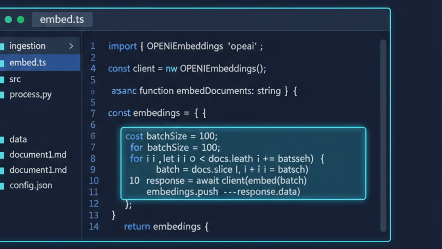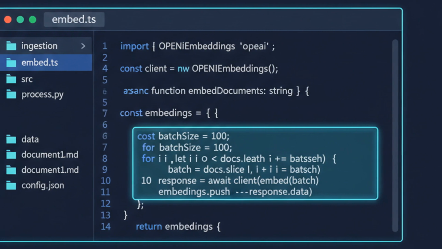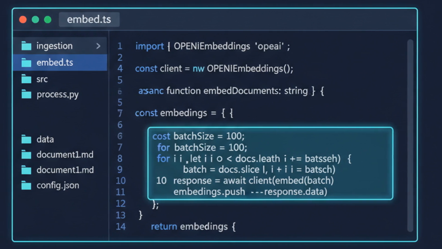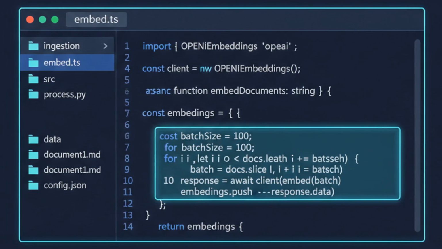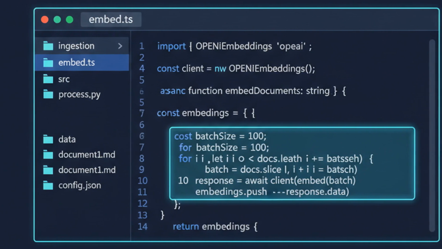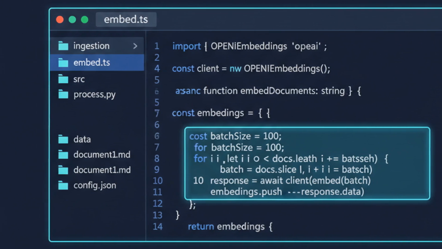Here's what generating an embedding actually looks like. We call the embeddings endpoint with a batch of text chunks and get back dense vectors. Notice we batch. Sending one request per chunk will destroy your throughput and your rate limits. We also store the model name and dimension count alongside each vector, because the day you upgrade your embedding model, every vector you ever stored becomes incompatible. That metadata is your migration lifeline.